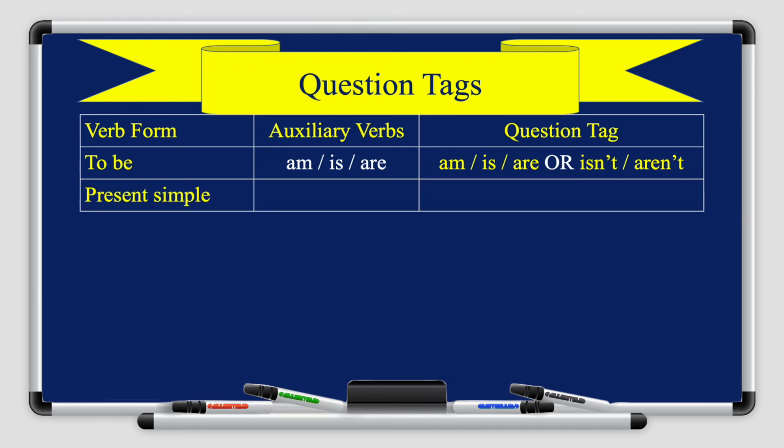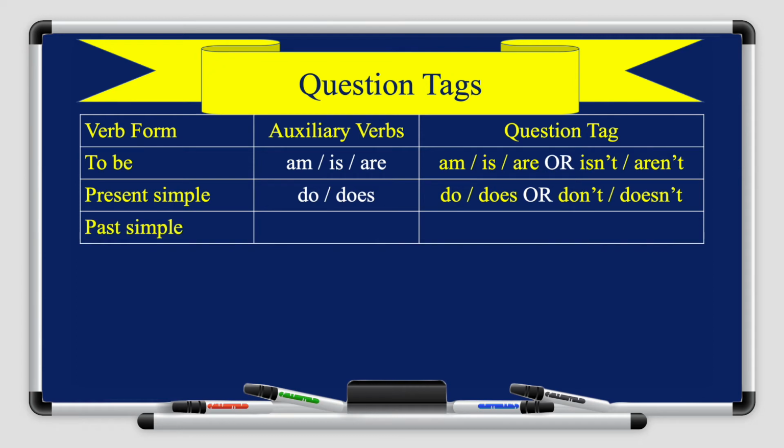For the present simple, you have the auxiliary verbs do or does. And for the question tag, you can either put do or does, or don't or doesn't. For the past simple, the auxiliary verb is did. So for the question tag, it's either did or didn't, if it's in the positive or in the negative.